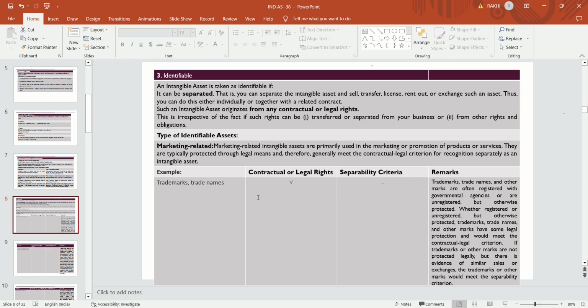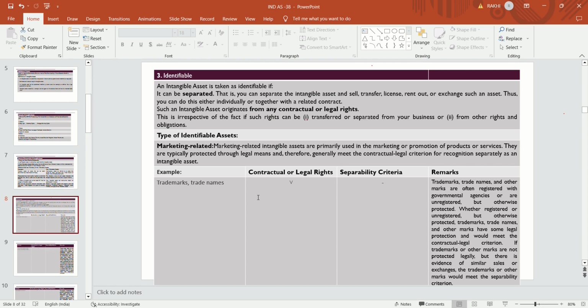Whether registered or unregistered but otherwise protected, they have some legal protection and would meet the contractual legal criteria.